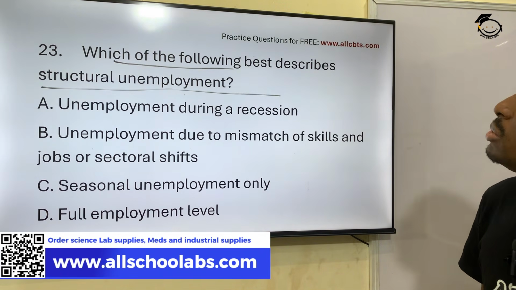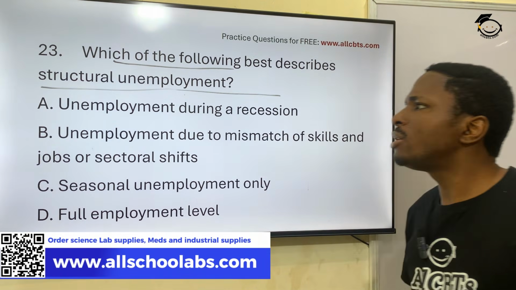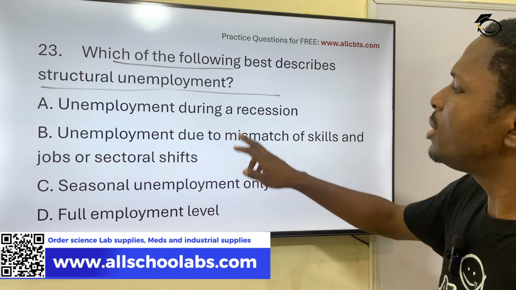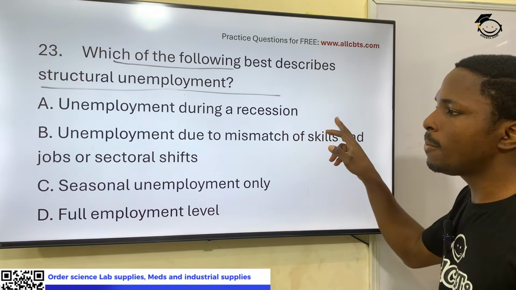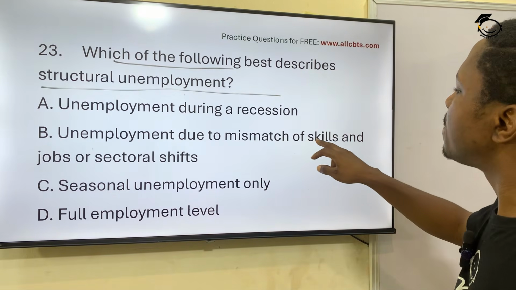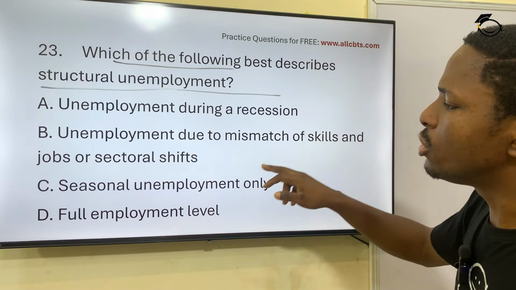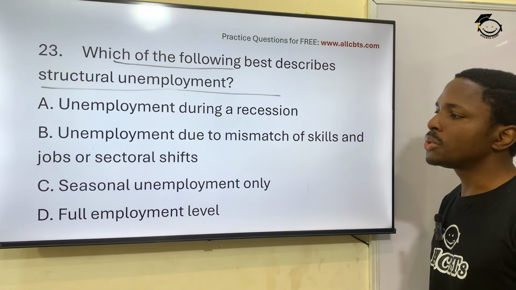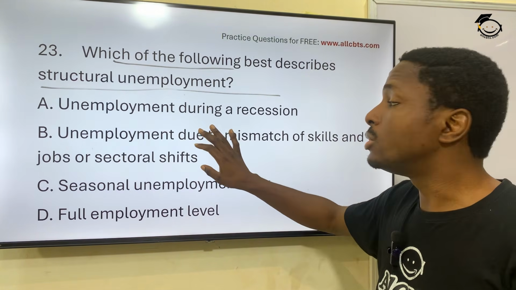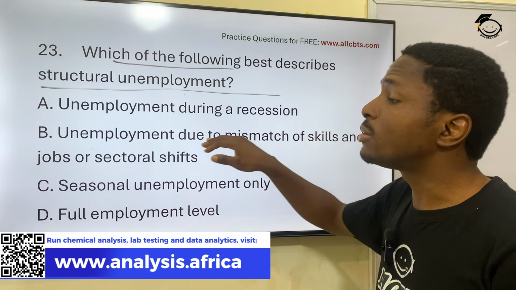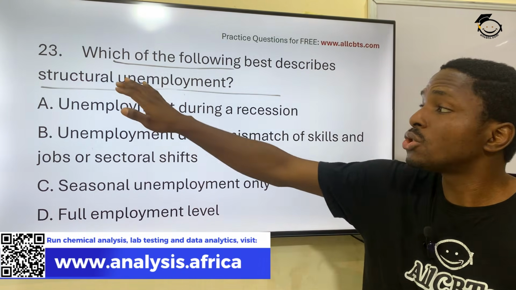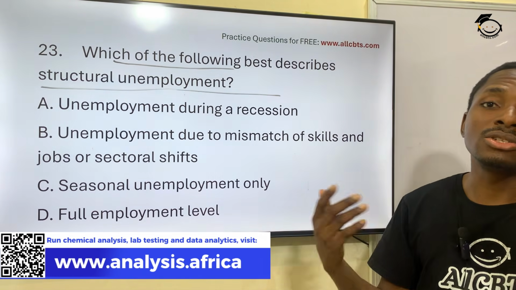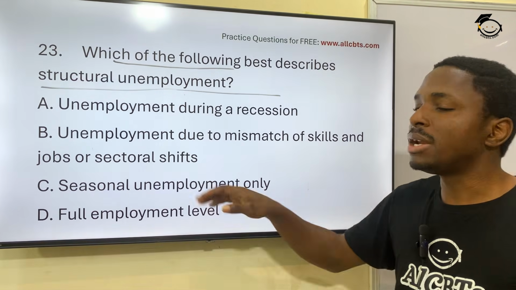So 23. Which of the following best describes structural unemployment? Structural unemployment. A. Unemployment during a recession. No. Unemployment due to mismatch of skills and jobs or sectoral shifts. Yes. So there are jobs, but people's skill does not match those jobs. That's what structural unemployment is. Maybe due to technological changes, technological advancements. Yes. So there are a lot of jobs.